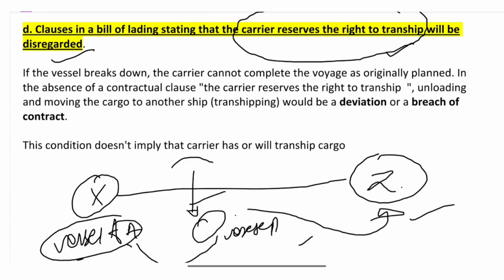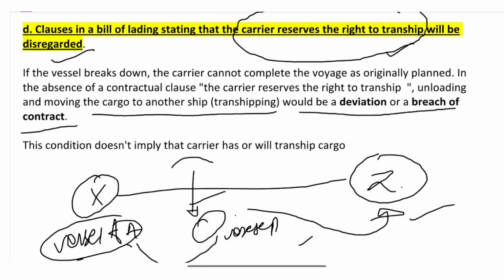If the vessel breaks down, the carrier cannot complete the voyage as originally planned. In the absence of a contractual clause, the carrier reserves the right to transship. Unloading and moving the cargo to another ship would be a deviation or a breach of contract. Let's say the carrier doesn't mention this point, that it reserves the right to transship, then what will happen?